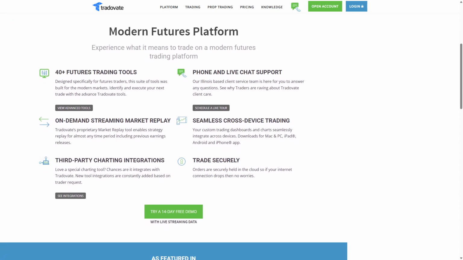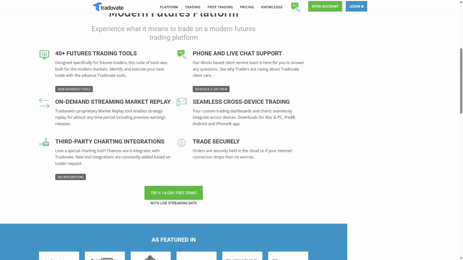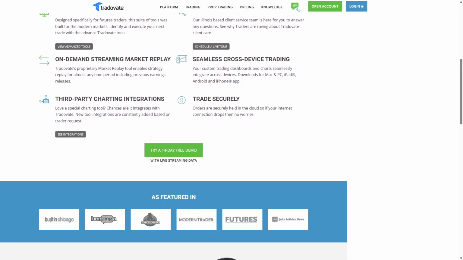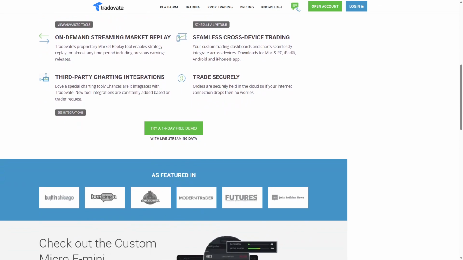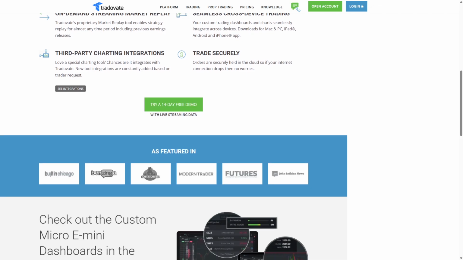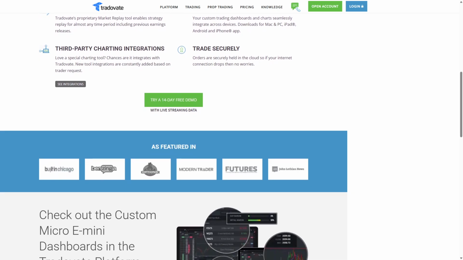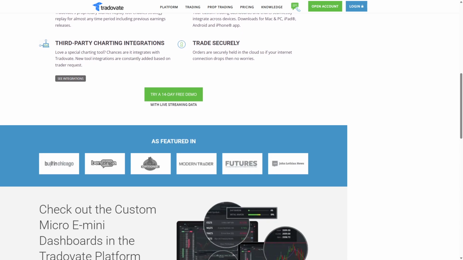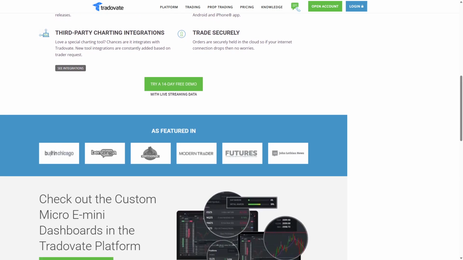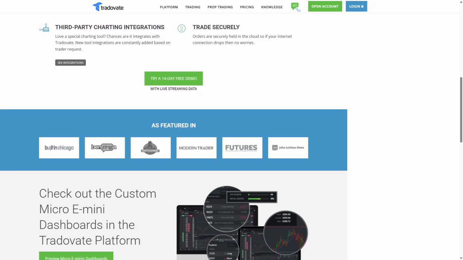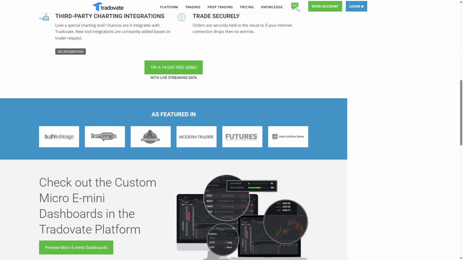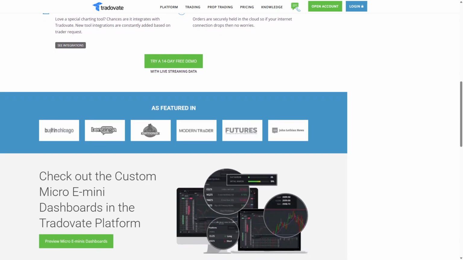However, its cloud-based model depends heavily on stable internet connectivity, which might be a limitation for traders in low-bandwidth environments. Additionally, while it supports futures trading comprehensively, it may lack some of the deep customization and third-party integrations found in more mature platforms. Tradovate is ideal for traders who prioritize accessibility, modern design, and straightforward pricing over highly complex technical setups. For those looking to trade futures without the burden of heavy software or multiple installations, Tradovate offers a streamlined solution. Source: